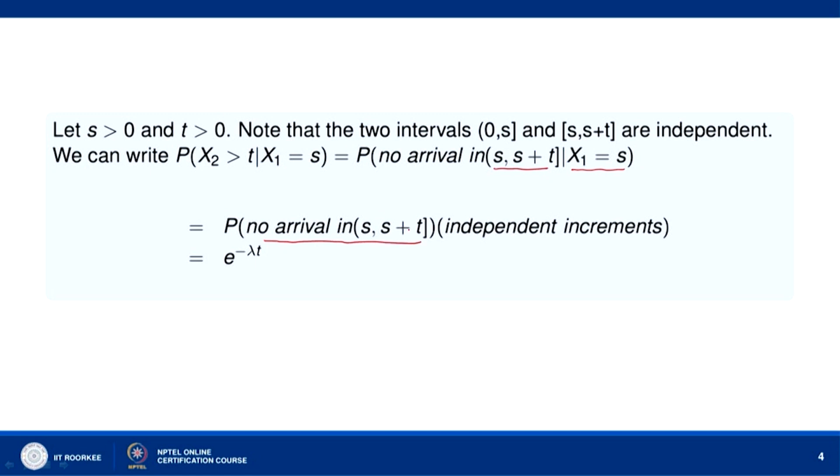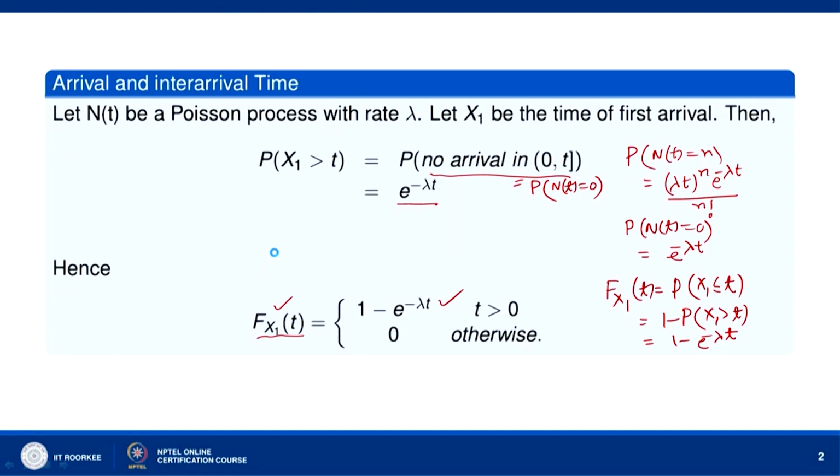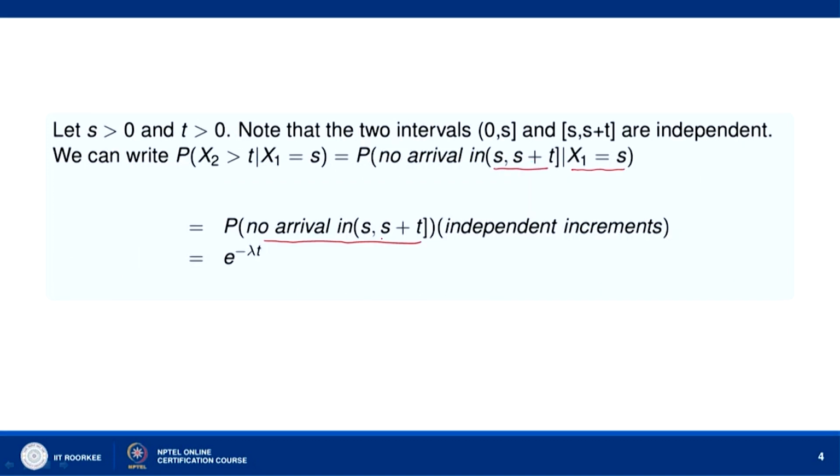Now, no arrival in the interval s to s plus t has the same probability as no arrival in the interval 0 to t. We have already found the probability of no arrival in 0 to t, because it follows the same probability distribution. So, no arrival in s to s plus t means e to the power minus lambda t. It follows the same distribution, meaning that no arrival in s to s plus t has the probability that N(t) equals 0, which is the number of occurrences in the time interval 0 to t.